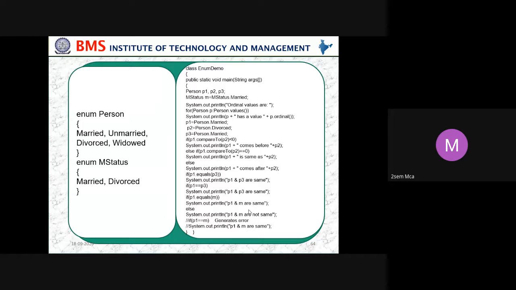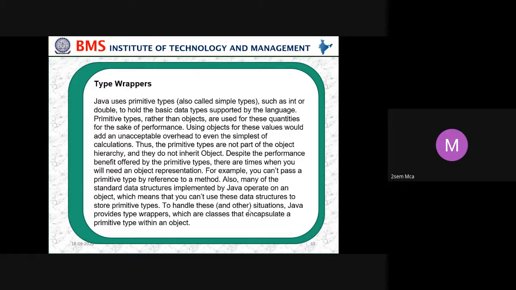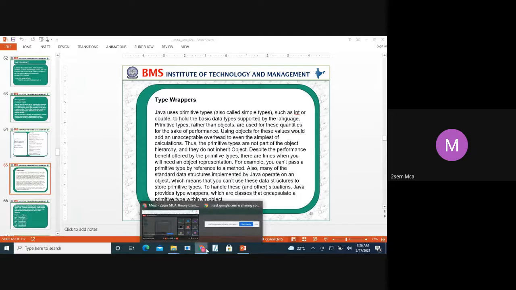And compare p1 and p2, whether p1 and p2 are the same. If it is the same, it displays that. If it is not, it says it is not. So that's how here we compare p1 and p2, p1 and p3. P1 is married, p2 is divorced, p3 is again married. The comparison of all these is done in this program. So I'll stop here. Wrapper classes we'll start in the next class.